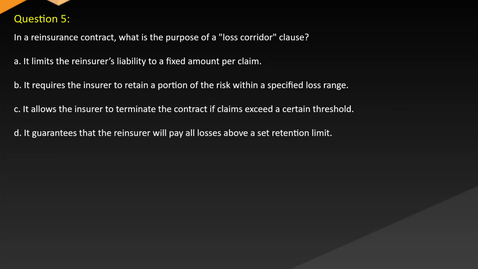Question 5. In a reinsurance contract, what is the purpose of a loss corridor clause? A. It limits the reinsurer's liability to a fixed amount per claim. B. It requires the insurer to retain a portion of the risk within a specified loss range. C. It allows the insurer to terminate the contract if claims exceed a certain threshold. D. It guarantees that the reinsurer will pay all losses above a set retention limit.